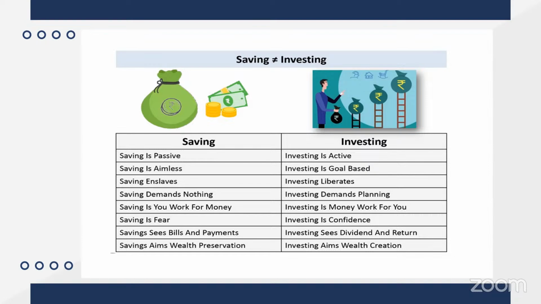But investing also gives you a beautiful thing. Investing is not like you have to invest one time and then go. No, it can be a systematic investment also. If you have 1,000 rupees, you just invest in a script priced less than 1,000 rupees. Just buy one share, two shares, one share, two shares. In the final run, you'll find around 100 or 200 shares in your account, and that will keep on increasing.